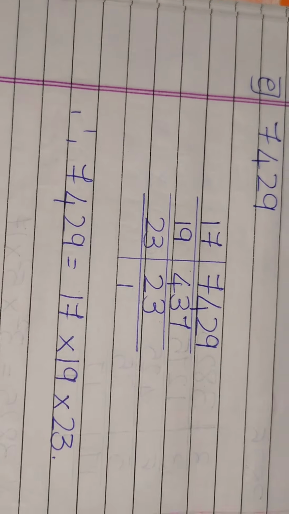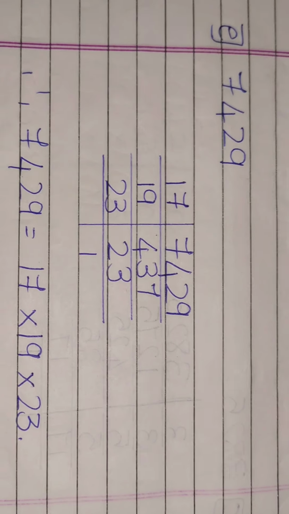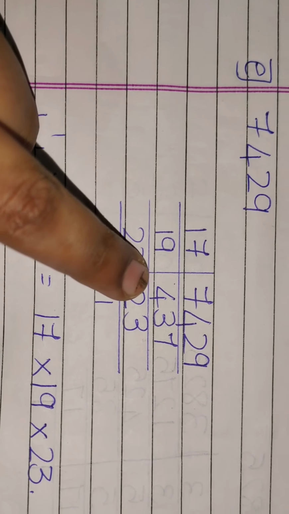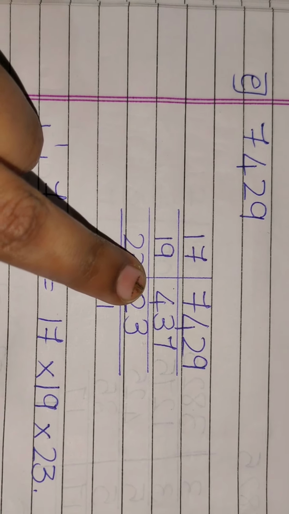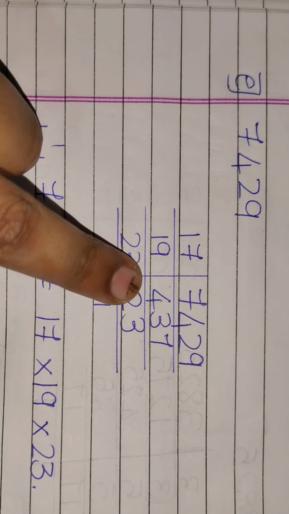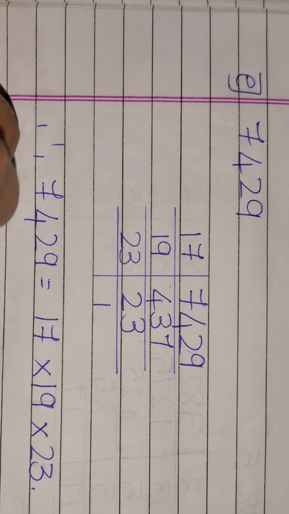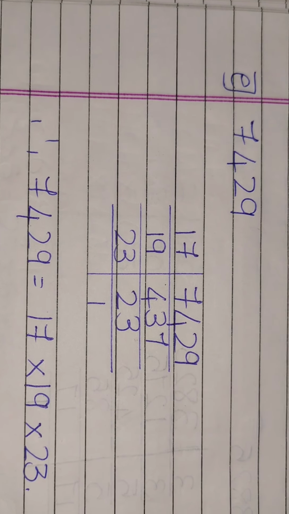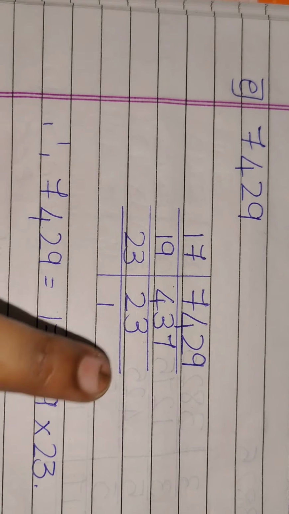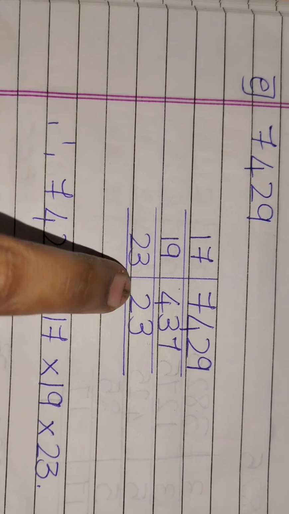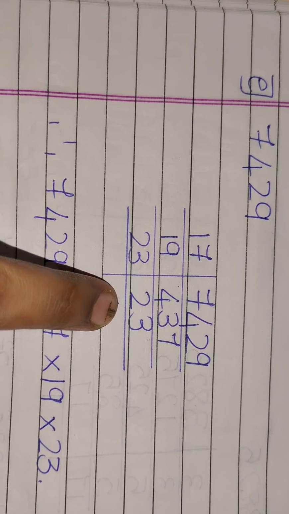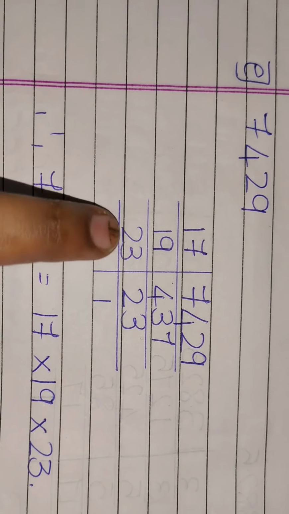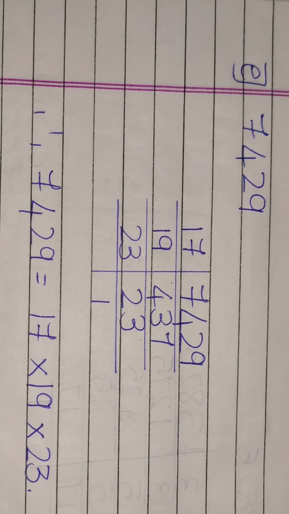7429. So as we have gone seeing by 2, 3, 4 and all, we continue with the tables. We have got it as 17. 17 fours are 68. Again 17 threes are 51. 17 sevens are, what is 17 sevens? Can anyone tell it to me? So it is 119. So again 19 twos are 38. So next again 57 will remain. So 19 threes are 57. Again 23 ones are 23.